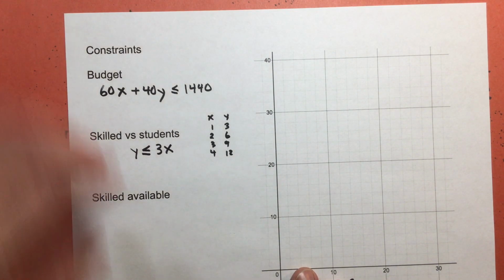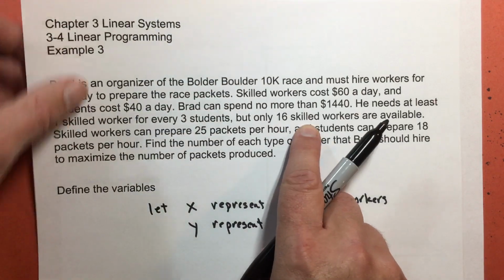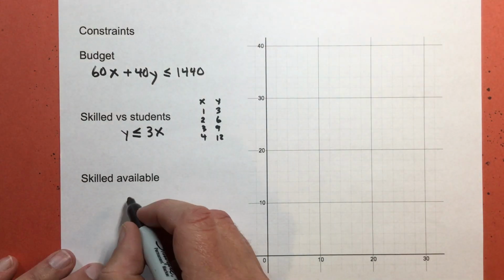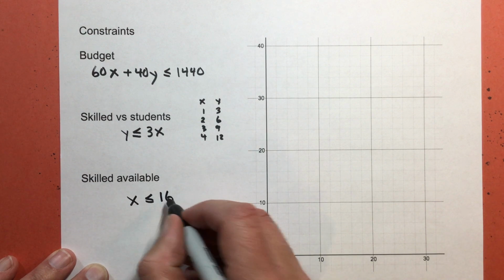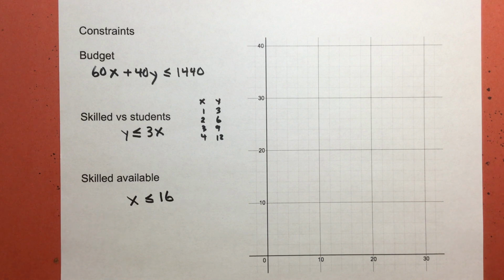The last constraint is how many skilled workers are actually available. It says they only have 16. So that tells me that the number of skilled workers is going to be less than or equal to 16. Now, why is it less than? Because we don't know if he needs to hire all 16. Remember, they're expensive. They're $20 more. So even though 16 of them are available, that doesn't necessarily mean he wants to hire all 16. He could hire less.